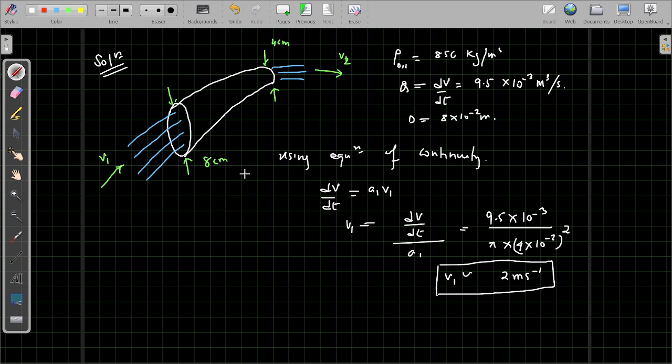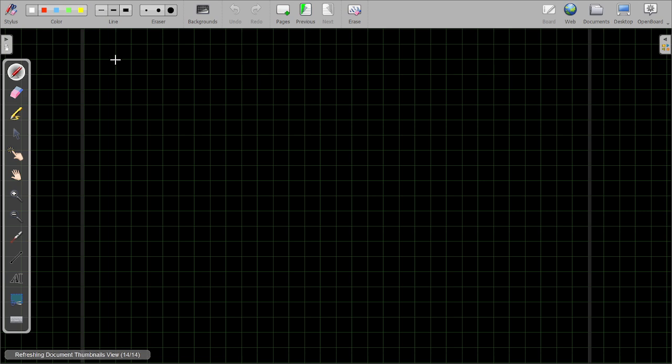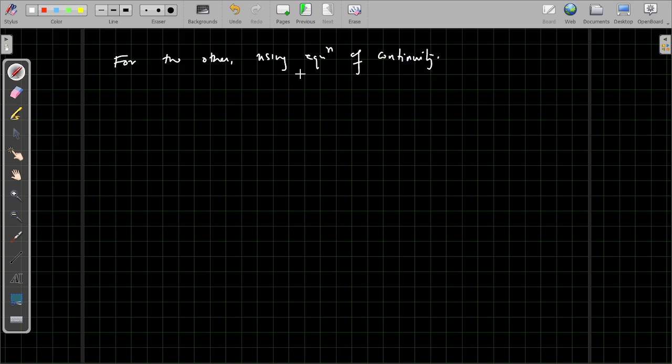Similarly, now for the other end, using again the equation of continuity, we can write A1 V1 is equal to A2 V2. Now we need to find V2. So V2 must be equal to A1 V1 by A2.